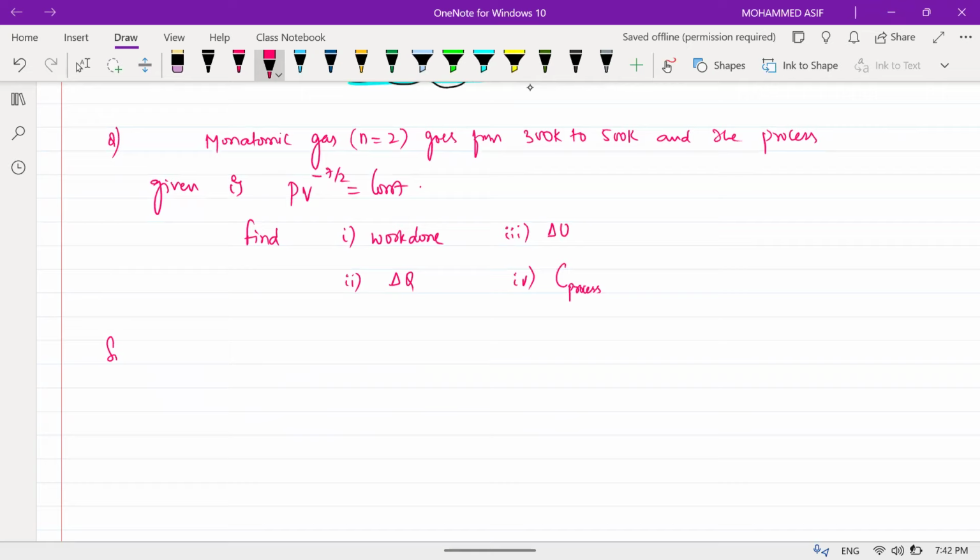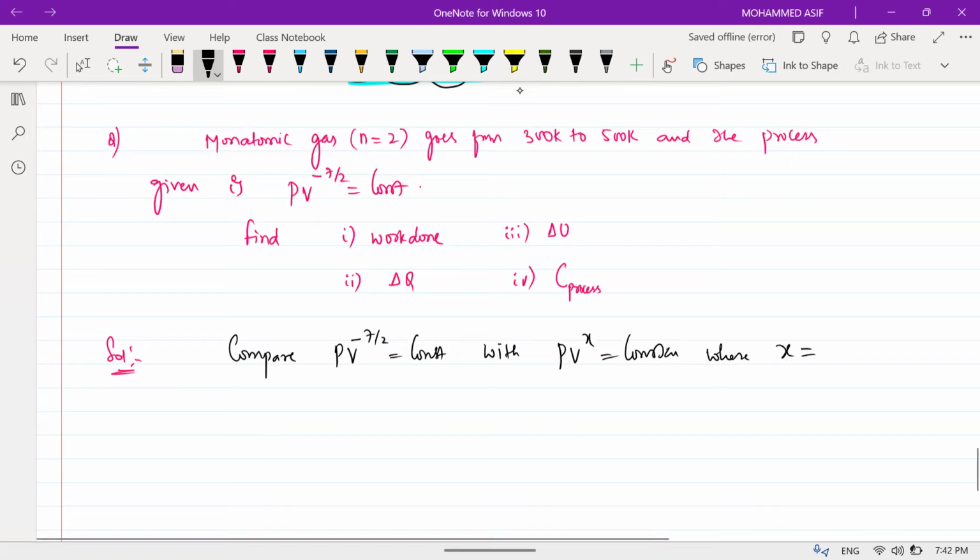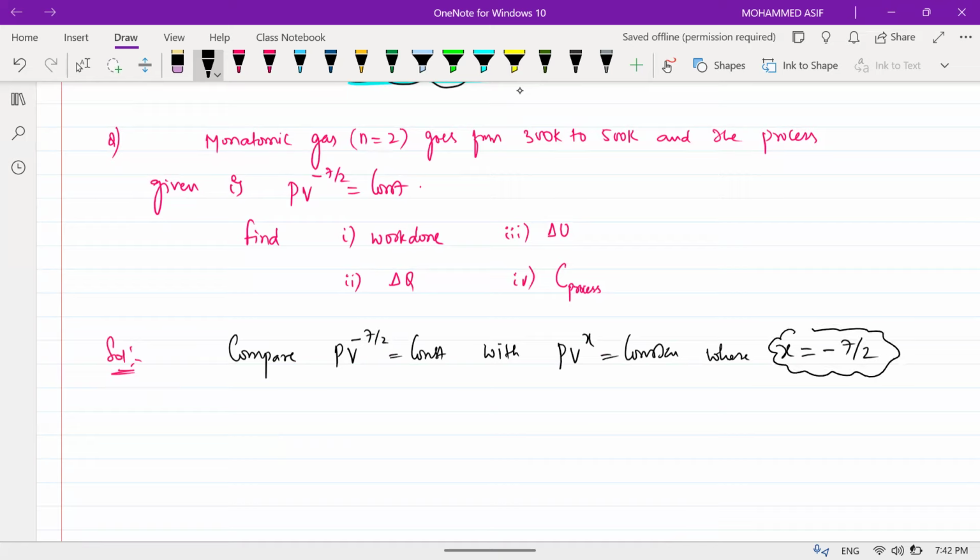Read the question carefully. Monatomic gas, number of moles is given, how much for me? 2. Compare with the polytropic process, beta. Compare PV to the power of minus 7 by 2 is equal to constant with PV to the power of x is equal to constant, where the x value is how much, beta? Minus 7 by 2. So the value of x is equal to minus 7 by 2. What is the first question asking?